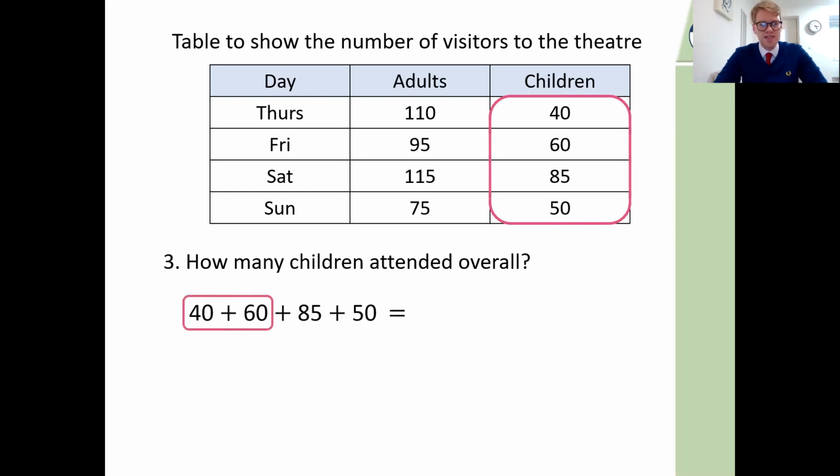Let's do the 40 and 60 first. That's 100. 85. I wonder if we could split this up into 50 and something so that we can bond 50 with 50. If we take 50 out of 85, we're going to get 35 as our other part. And that will help us here. We can make a nice number bond to 100. And so we've got 200 and a 35, so it's 235. If you wanted to use a written strategy for that, completely fine, that's okay too.